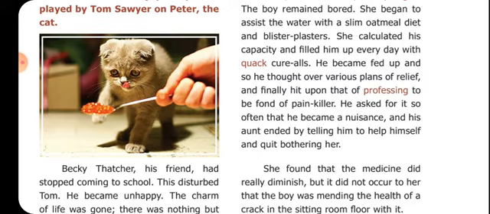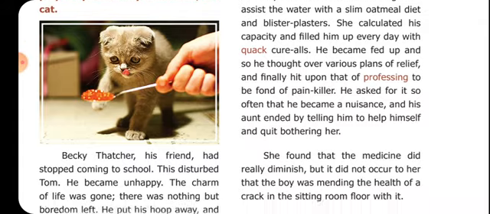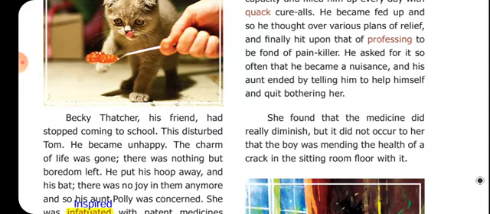So he was often asking Aunt Polly for the painkiller. So he became a great nuisance to Aunt Polly. And why did he become a nuisance? Because every time he was asking her for painkiller, and so she told him to help himself, that is, to take it by himself, not to ask her every time. So he was going and troubling her very often, asking for the painkiller. So she asked him to take it by himself, and she stopped bothering him. All right, so she did not take necessary care of him.